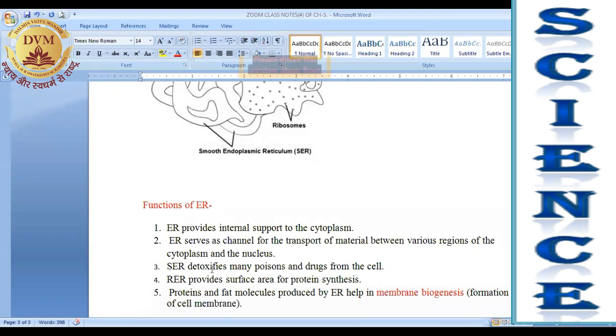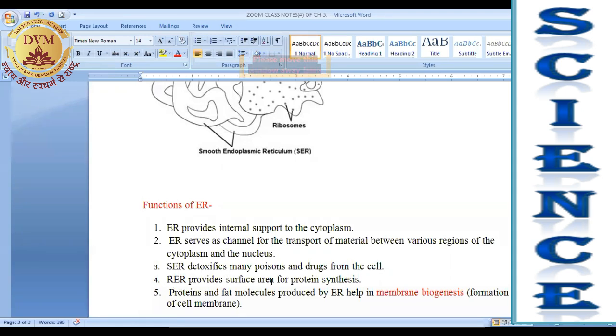What is the meaning of the word detoxify? Means it converts the poison into less harmful chemicals. Detoxify means make the poison less harmful for the cell, and indirectly it protects the cell from the poisons, right?